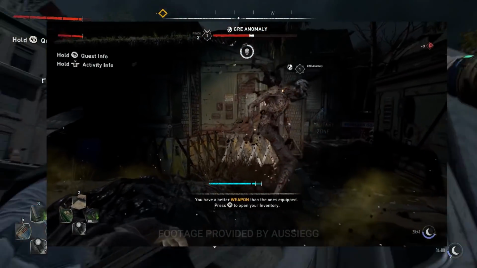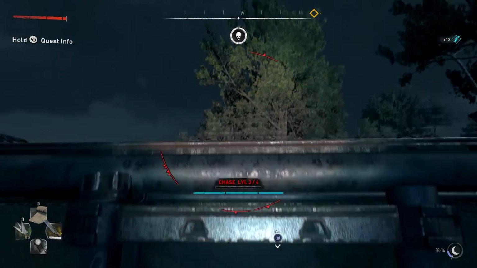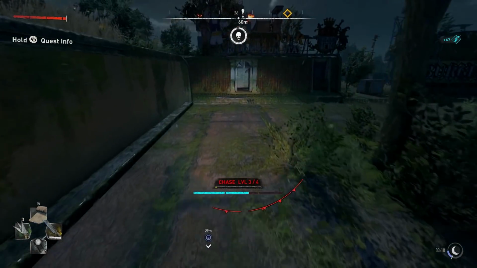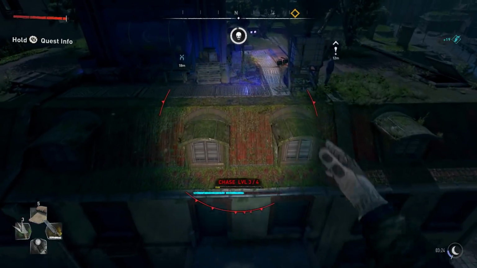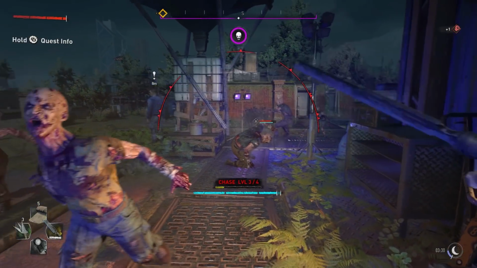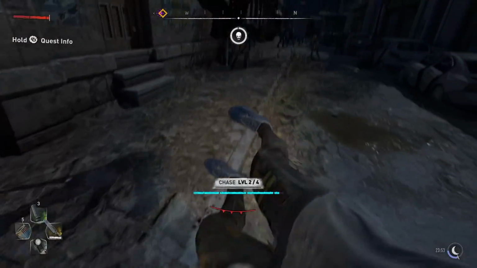Also, during the night, you won't encounter a volatile straight away. You basically need to reach a certain chase level, which is chase level 4. Once you reach that level, you'll be greeted by Papa Volatile himself. And well, you don't want him to meet you. During nighttime, you will come across many special infected, like Howler, Revenant, Volatile, Spitter, Banshee, and in some cases even Goon, aka Goliath.